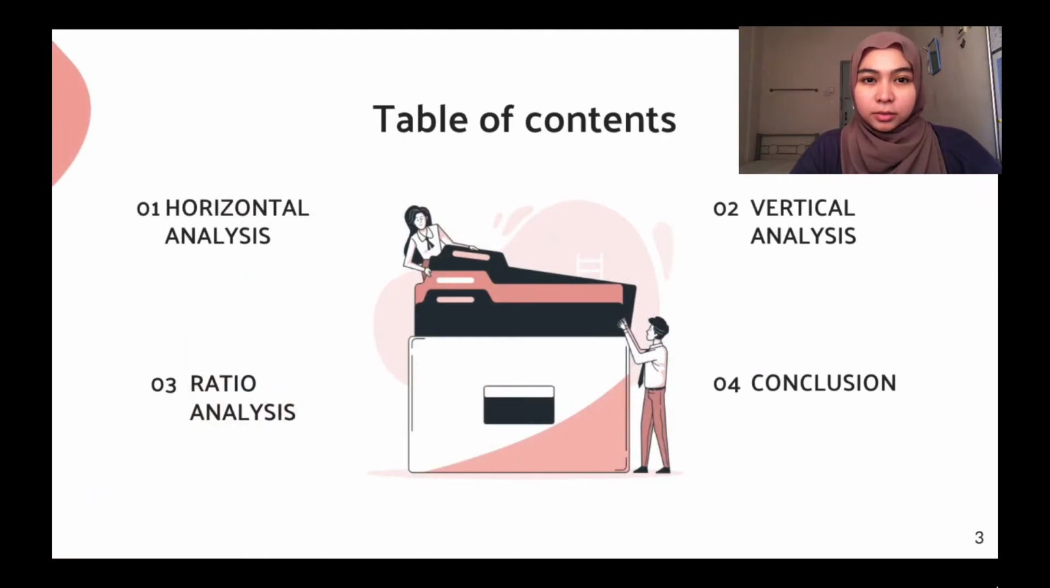In this video, we will discuss horizontal analysis, vertical analysis, ratio analysis, and the conclusion that has been reached throughout the studies.